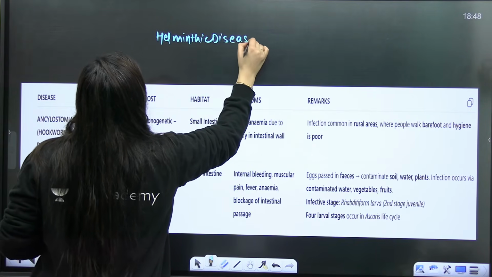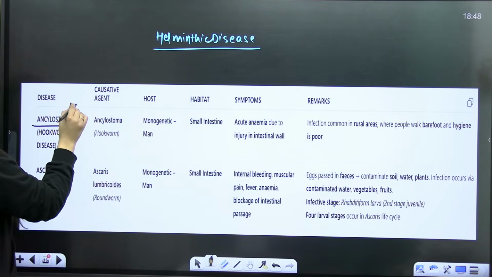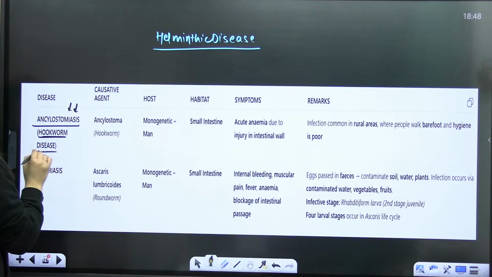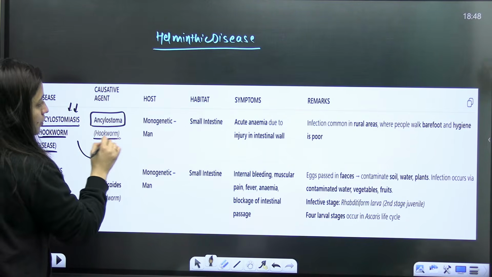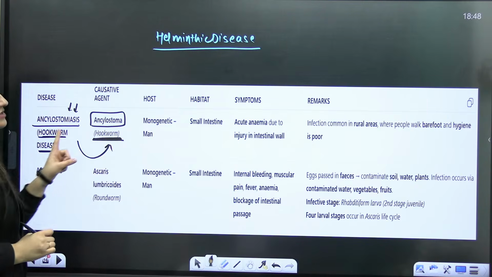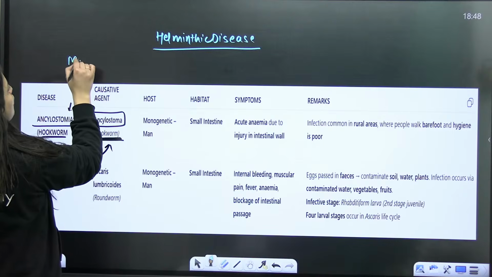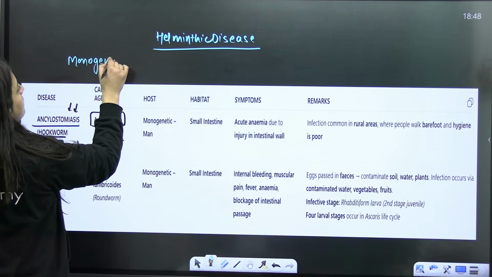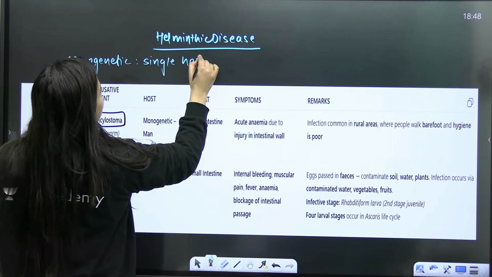So when it comes to the helminthic diseases, students, number one is ancylostomiasis, also known as hookworm disease. It is caused by Ancylostoma, which is the hookworm. Again, it is monogenetic, right? Monogenetic means a single host to complete the life cycle.